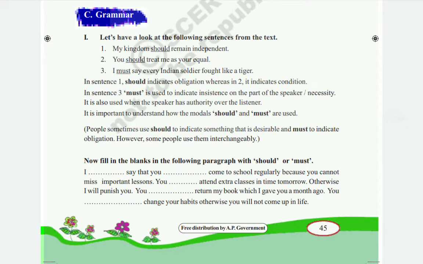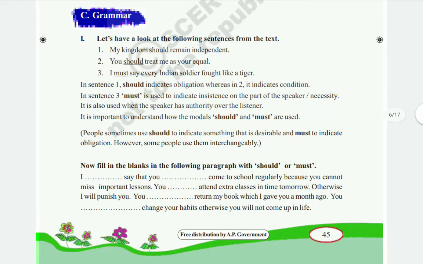Should, must. Here we have to learn where these two words have to be used. In the first sentence, should indicates obligation, whereas in the second it indicates the condition. In the first one and second one, should was used.